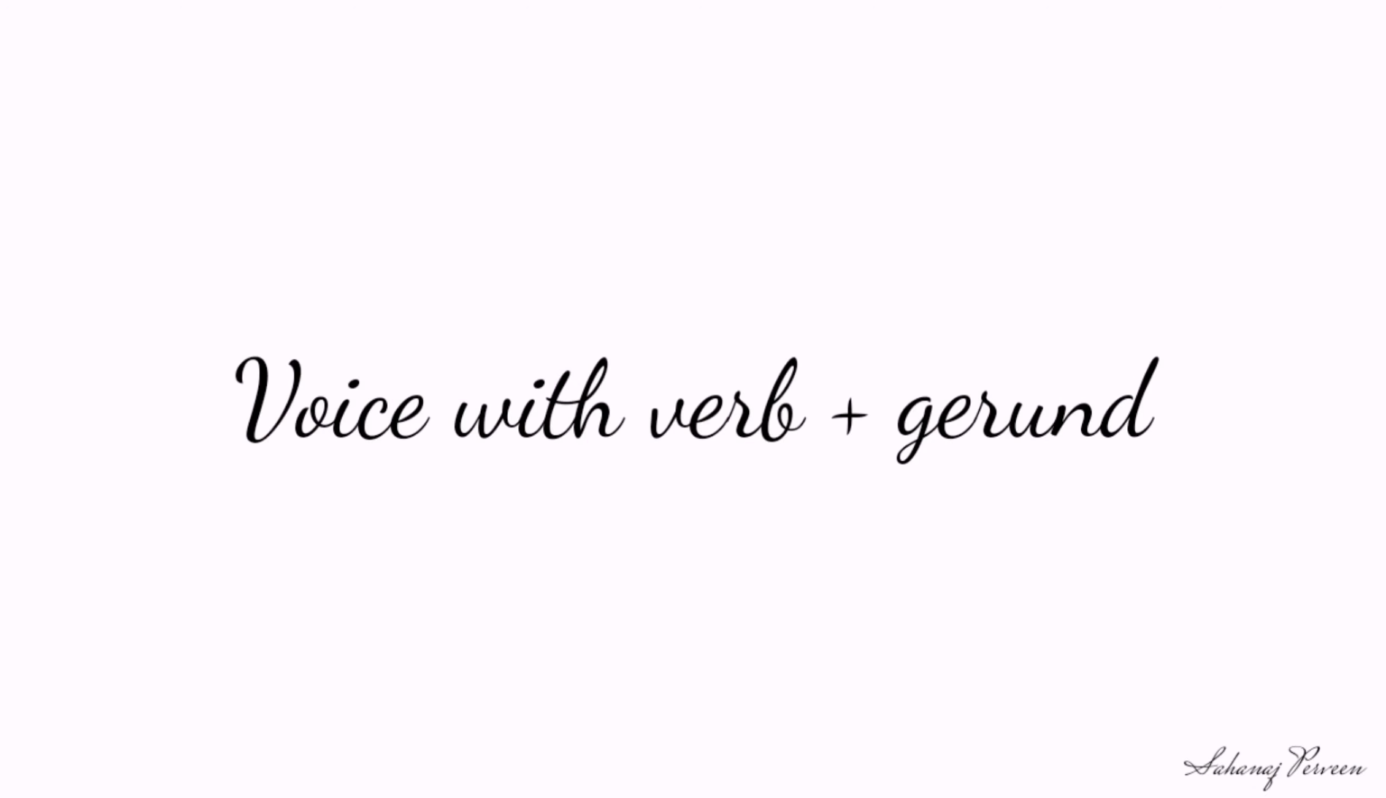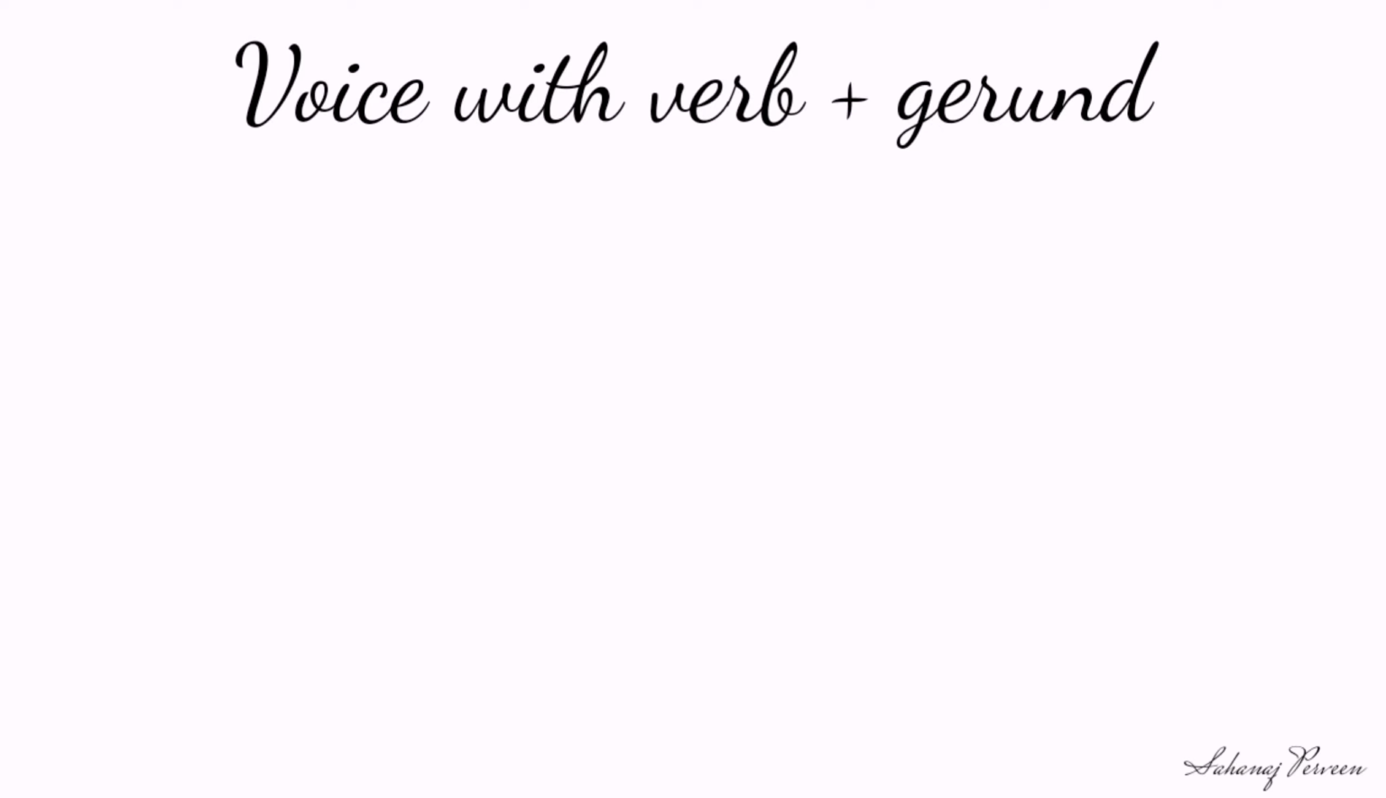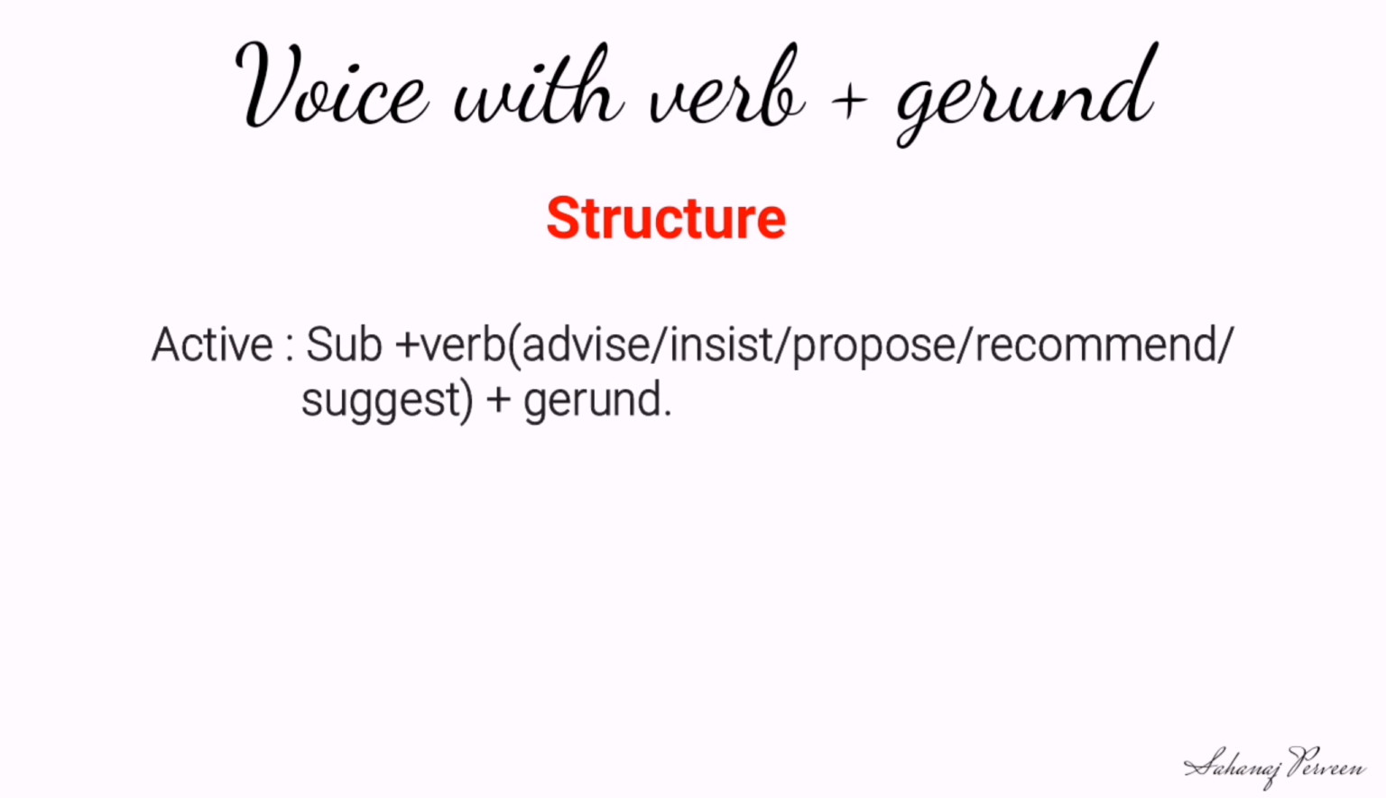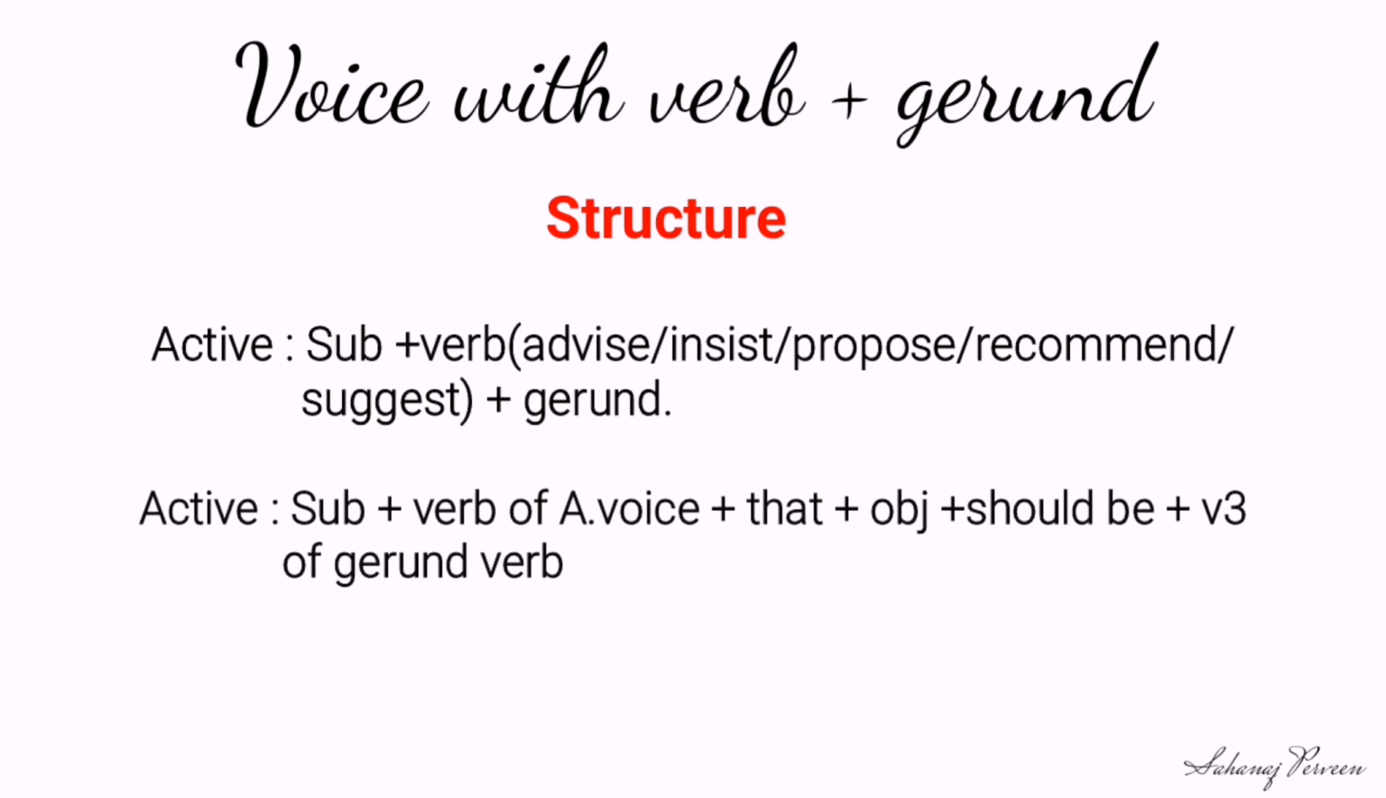Now we will learn active voice with verb plus gerund. When the structure of active voice is like that: subject plus advise or insist or propose or recommend or suggest, these kinds of verb plus gerund. In that case, we will turn the active into passive by following this structure: subject plus verb of active voice plus that plus object plus should be plus V3 of the gerund verb.